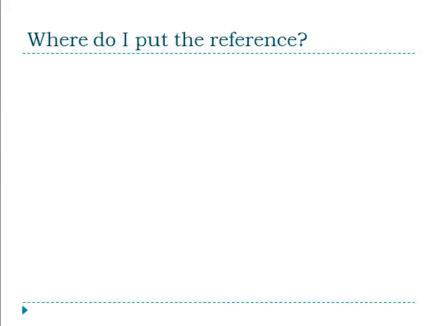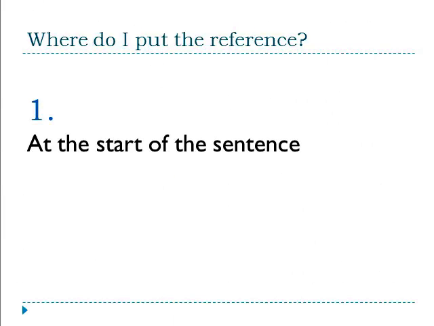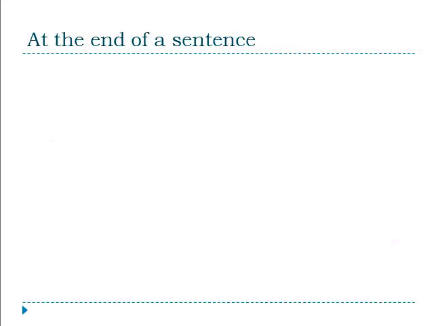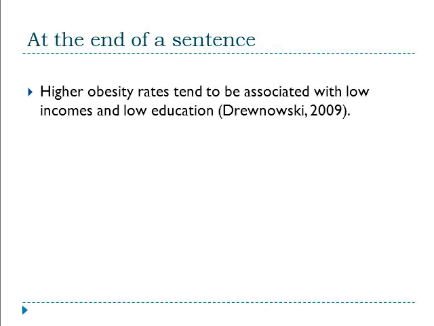You can incorporate a reference at the start of a sentence or at the end of a sentence. When referencing at the end of a sentence, you simply write the completed sentence, then give the in-text reference in brackets. As mentioned, the reference is simply the author's surname and year.